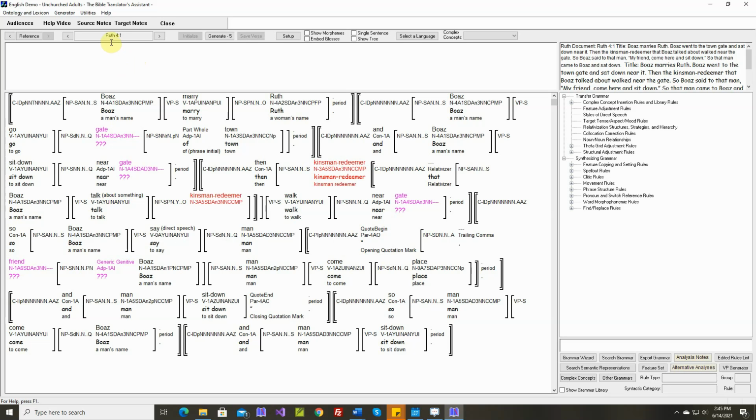In this video we'll work on Ruth chapter 4, verses 1, 2, and 3. For this chapter we're not going to import the lexical data from a Word document. The reason is that after we finish this chapter, you can go work on any other book in the Bible that you'd like, and we don't have documents for those other books. So you need to know how to enter the lexical data manually, and we'll start doing that in this chapter.